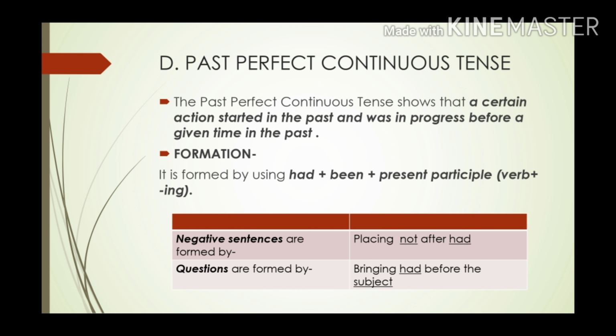It is formed by using had, been, and then the present participle, that is, verb plus ing, and we can also use since and for to show the time reference. When we have to make negative sentences, we place not after had, and when we have to make questions, we bring had before the subject. Okay, now let's see examples to understand this better.